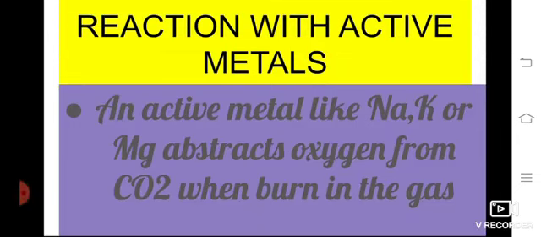Reaction with active metals, like sodium, potassium or magnesium, which abstract oxygen from carbon dioxide when they burn in the gas. We already studied the reducing property of these metals. So they reduce the oxide to carbon, and we get a pure metal oxide.